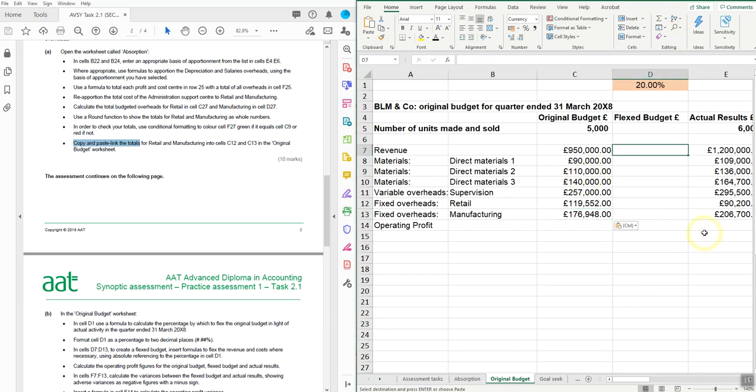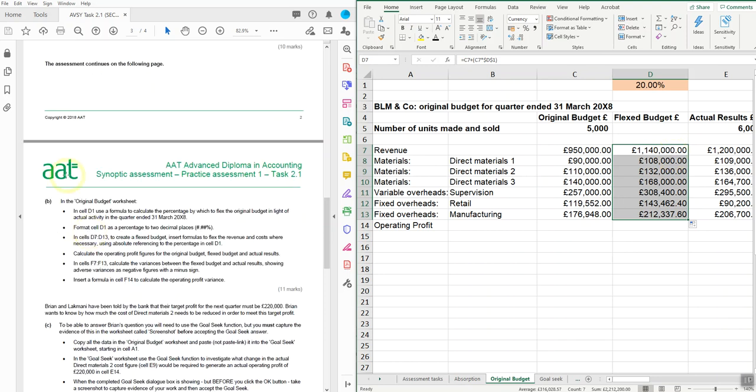Okay, so let's do this flexed budget. So it's going to be equals, in this case I've only got the 20%, so I'm going to have to go, it's the budgeted cost plus the budgeted cost times by the flexed percentage. I just need to be a little bit careful with that percentage, because as I fill down, I don't want that D1 to change. I'm just going to make that absolute. And now I can fill that down. So there's my flexed budget.